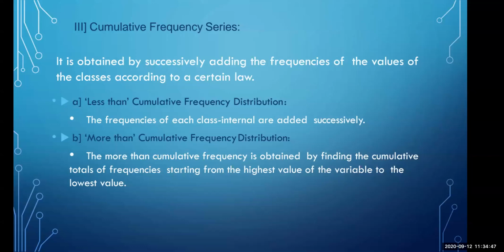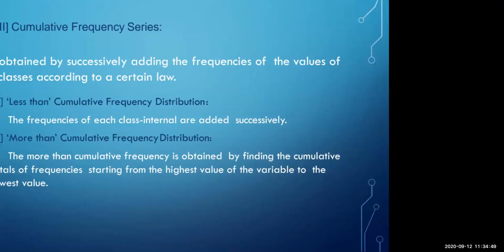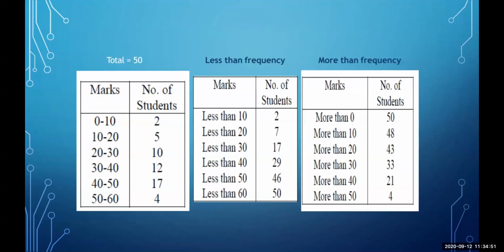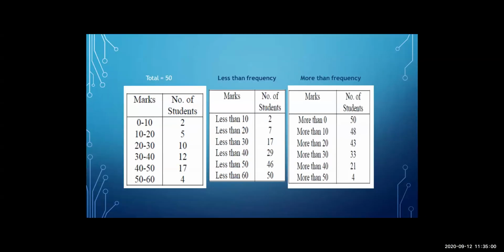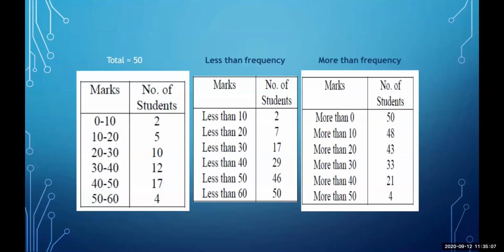Here, this is the example. Marks, then number of students. So we have 6 frequency. And if you observe less than frequency or more than frequency, in less than frequency, everything is mentioned as less than 10, less than 20. And in more than frequency, in the same way, we have the number of students who fall under the category of more than 10, more than 40, or more than 50.